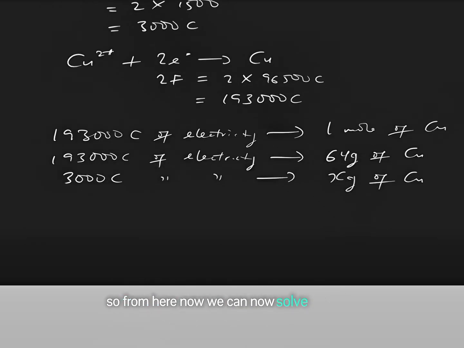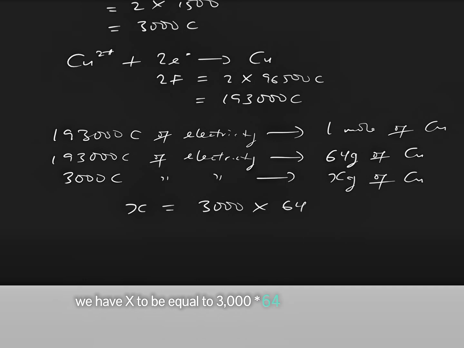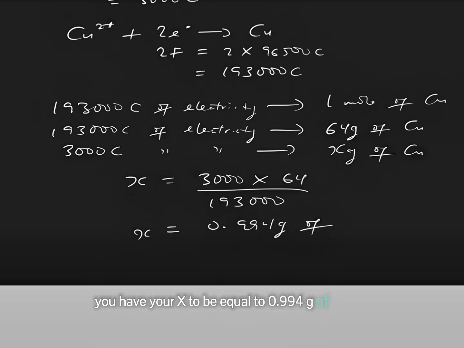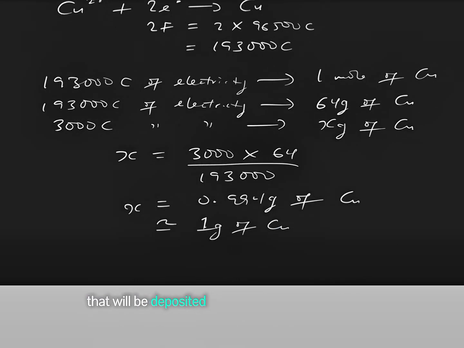So from here now, we can now solve for our X. So we have X to be equal to 3000 times 64 divided by 193,000. So if you solve this mathematically, you have your X to be equal to 0.994 gram of copper, which is approximately 1 gram of copper that will be deposited by 3000 coulomb of electricity that was passed through the electrolyte in the question. So this gives us our final answer.